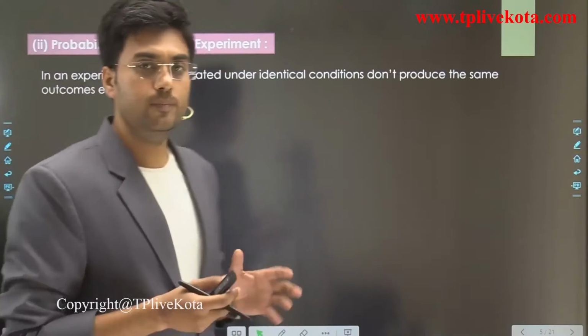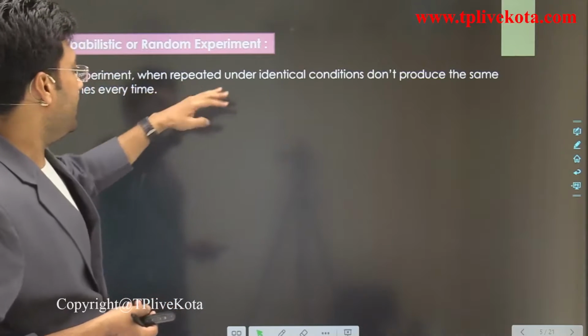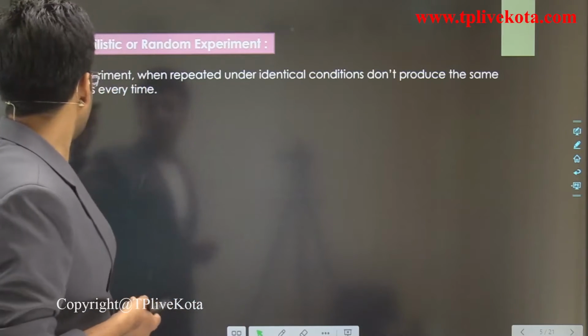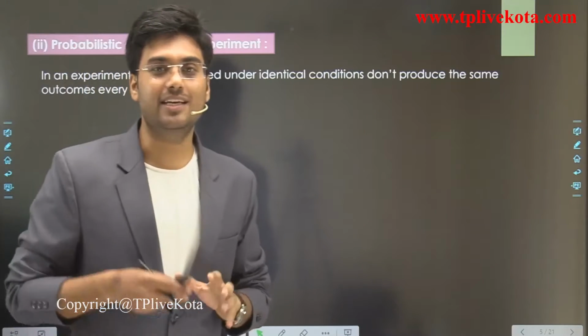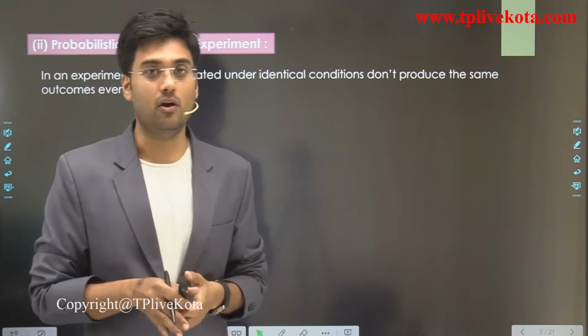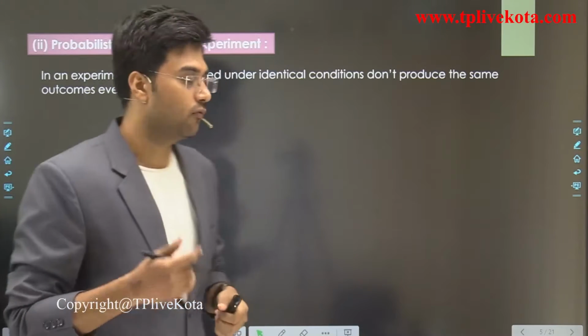In an experiment when repeated under identical condition, if it doesn't produce the same outcome every time, these experiments are known as random experiment or probabilistic experiment. Clear? For example,